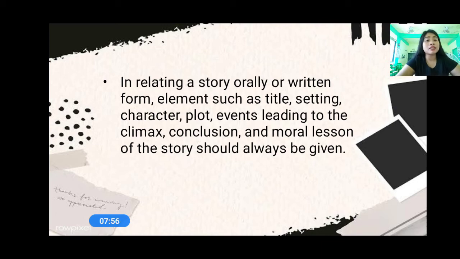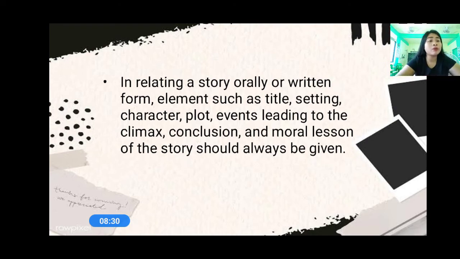to the climax, conclusion, and moral lesson of the story should always be given. Now we have elements of the story. Those are the title, the setting, the character, the plot, the event, the climax, the conclusion, and the moral lesson. So we have 8 elements. Again, what are those? Title, setting, character, plot, events, climax, conclusion, and moral lesson.